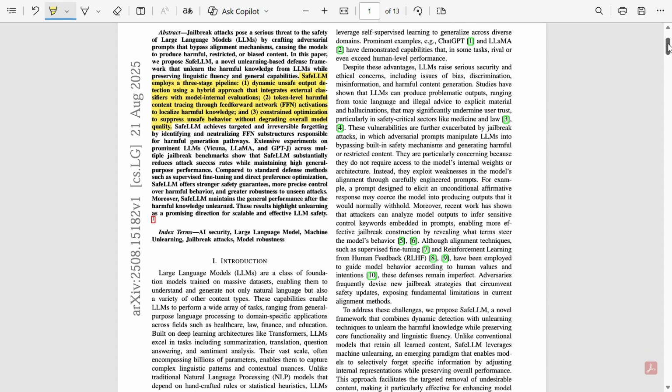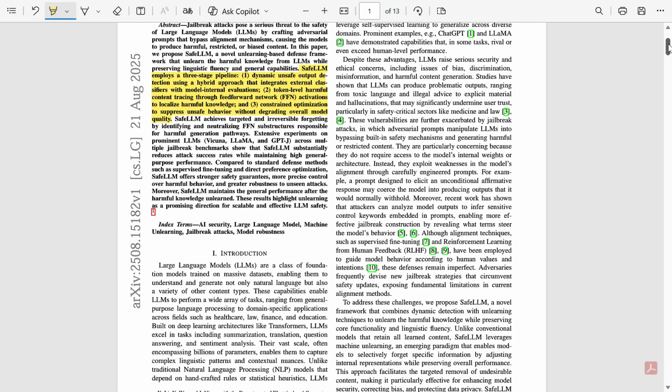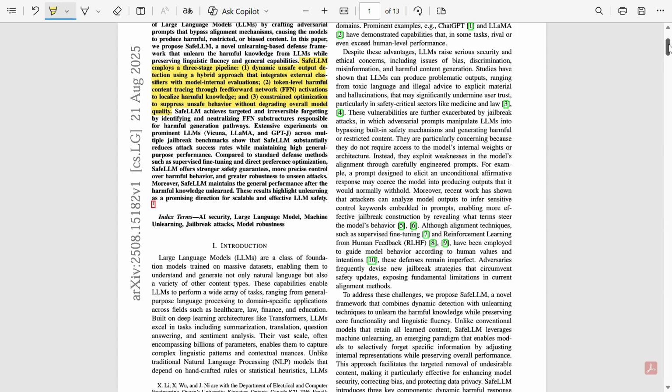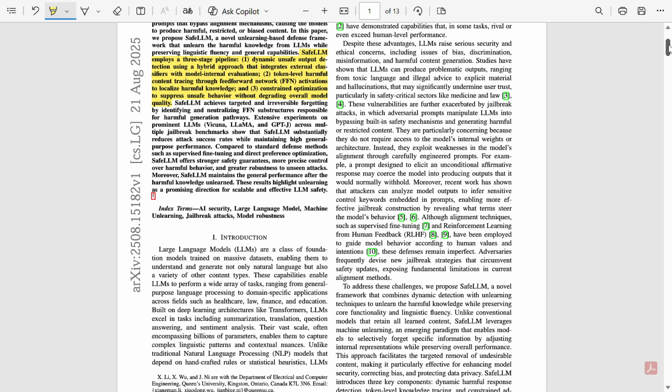After this, we come to the introduction. Large language models are powerful. They help us write, answer questions, learn, and automate tasks. But they also have a weakness: they sometimes say harmful things, especially when someone tries to push them. Jailbreaks are prompts designed to trick the model into ignoring its safety rules. People say things like pretend you are evil, or hide harmful instructions inside long stories, or use tricky formatting. Even after we train the model to be safe using things like reinforcement learning with human feedback, new jailbreaks keep appearing. So safety training alone is not enough.